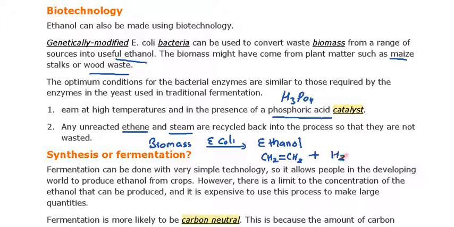Both react with each other and get converted into ethanol, CH3CH2OH. So for this kind of process, no waste is produced.